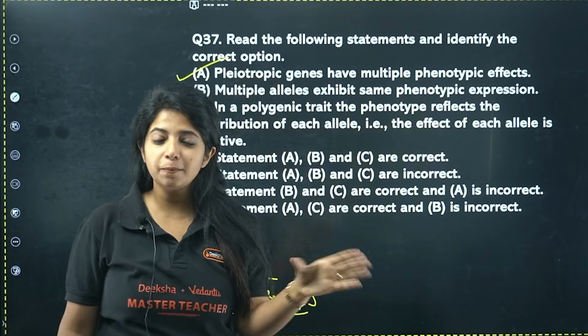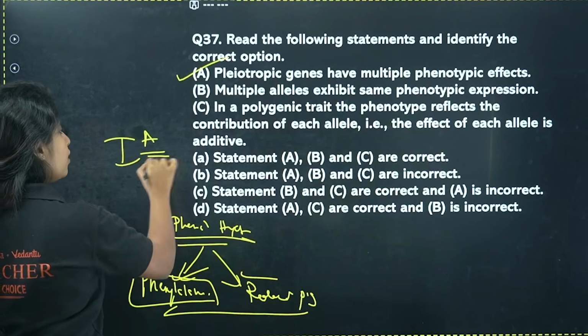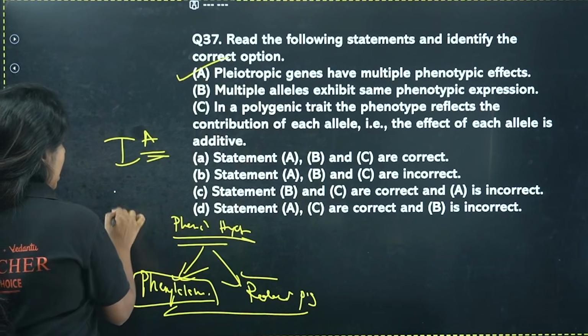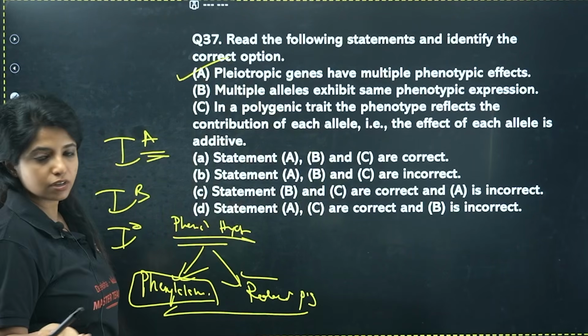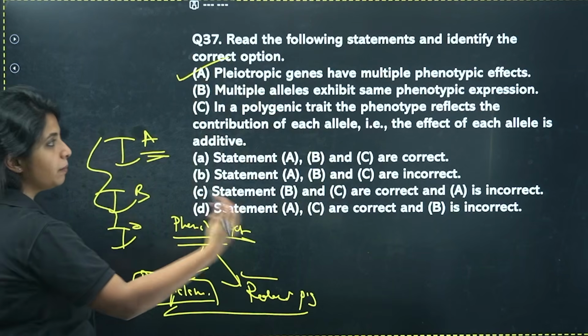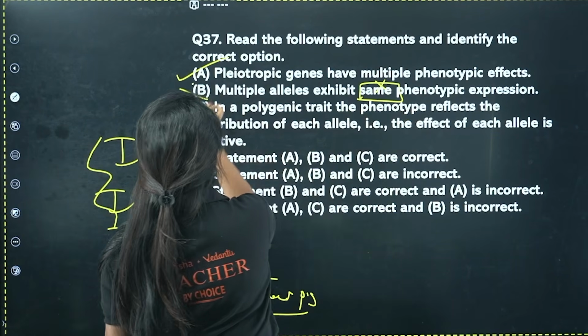Multiple alleles exhibit the same phenotypic expression. No, multiple alleles will have multiple effects. IA is going to code for the A blood group, IB for B, and IO basically will not be coding for any sugars out there. So all of them have multiple phenotypic expressions, not the same one. So this particular statement is going to be wrong.